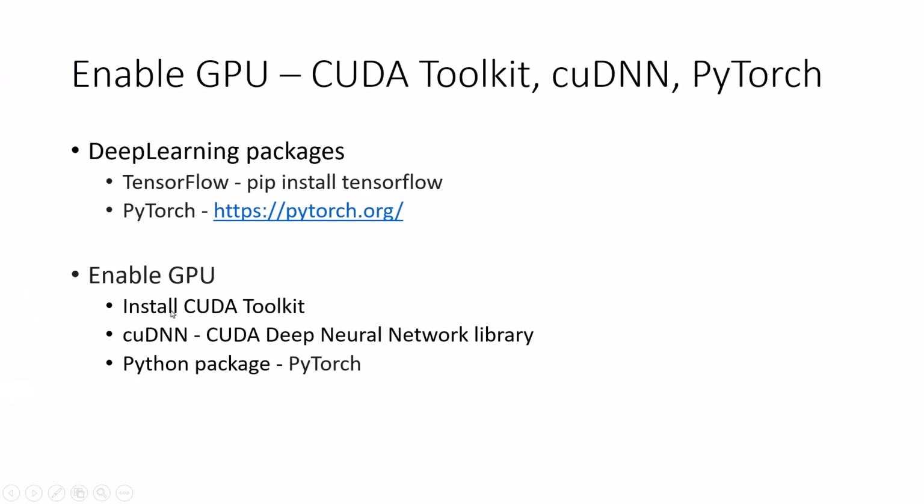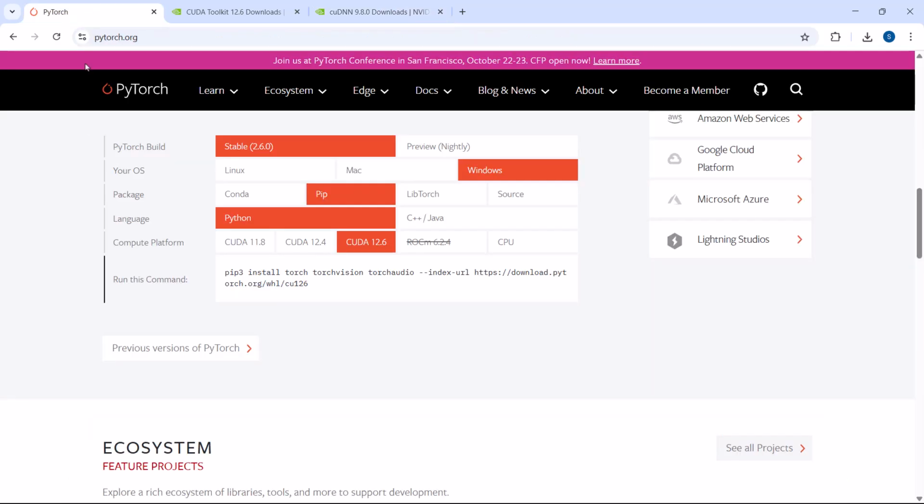So what we did here, we downloaded and installed CUDA toolkit and then we downloaded only the library. This is the zip file, right? We unzipped this file and then we copied bin and lib from cuDNN and we pasted inside bin and lib of CUDA toolkit, right? So we have completed step number 1 and step number 2, and then the final step is install PyTorch, right? So let's go back to PyTorch.